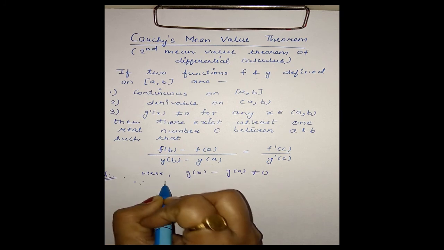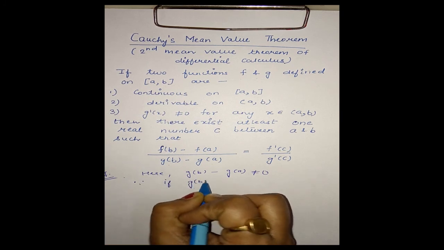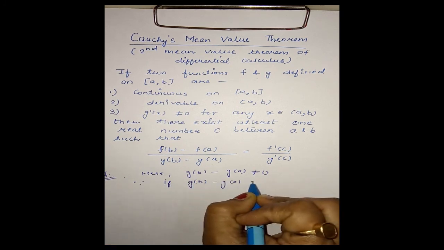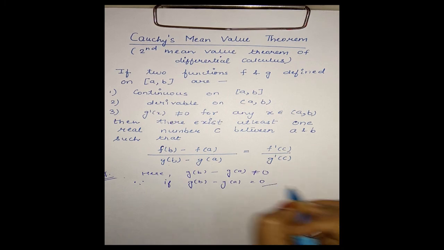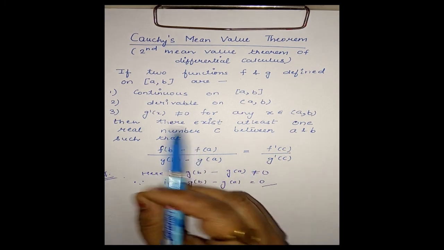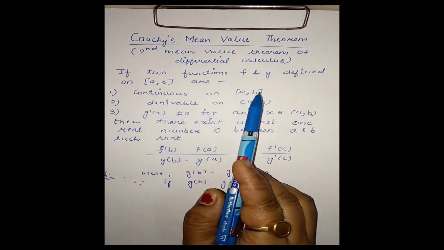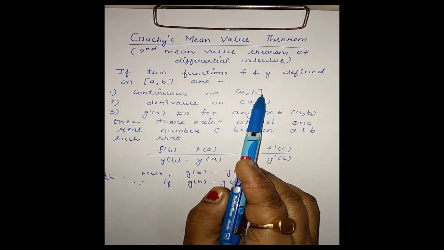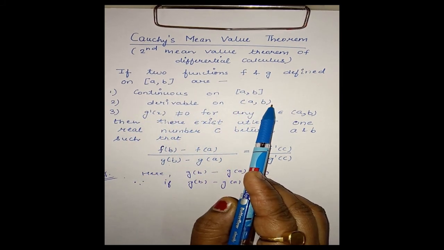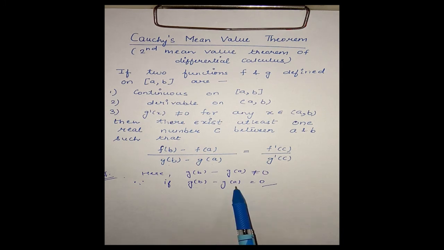Since if g(b) - g(a) is equal to 0, then as we know from the statement, g(x) is continuous on closed interval [a,b], derivable on open interval (a,b), and from this g(a) is equal to g(b). Then the function g(x) will satisfy all the three conditions of Rolle's theorem.